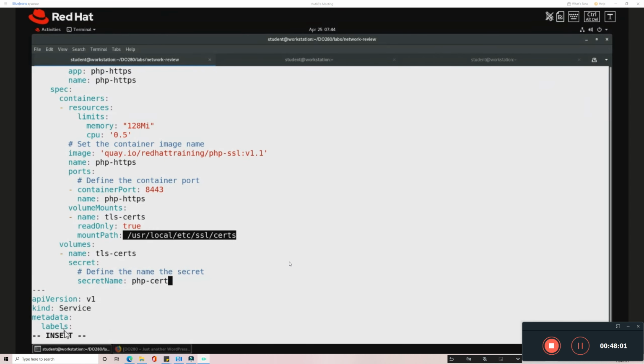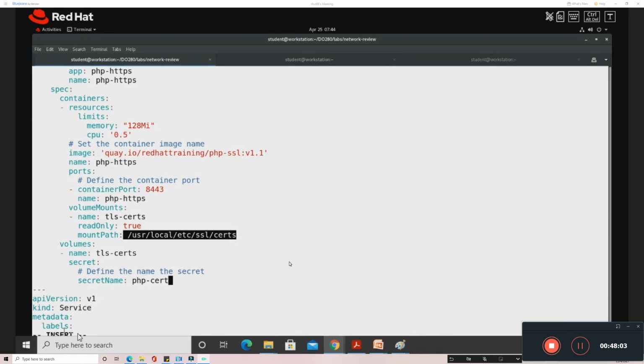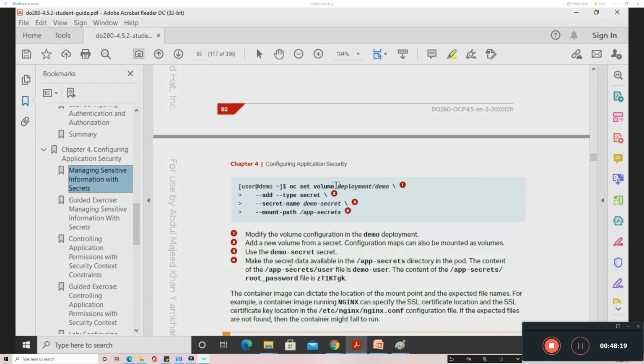There are other ways. During the class we discussed in the morning, when we were discussing secrets, there are other ways to do that. If you're not declaring that in the file, there is no definition in the file, but you want to inject that information, you can use this command. You can see oc set volume. You say the deployment name, you say the secret name, and you say the mount path, where you want to mount that secret.